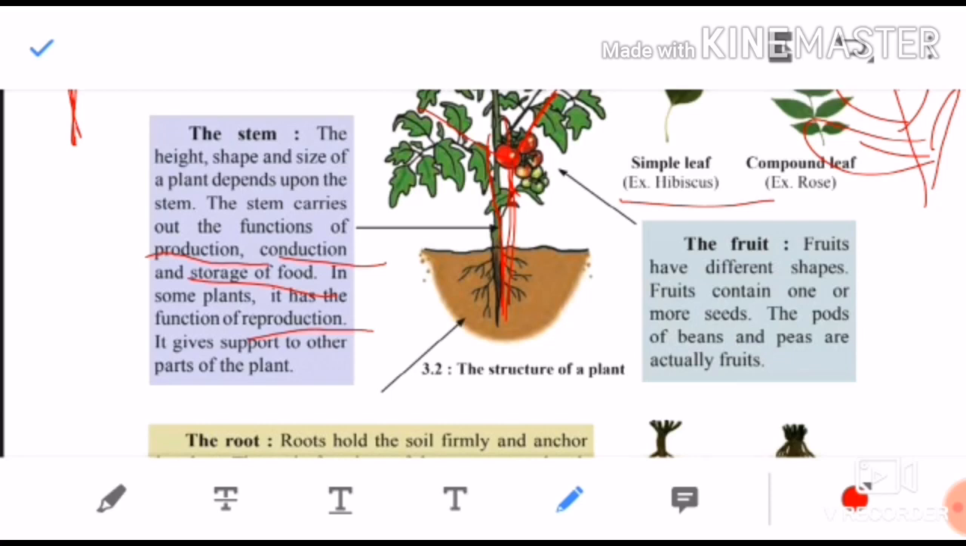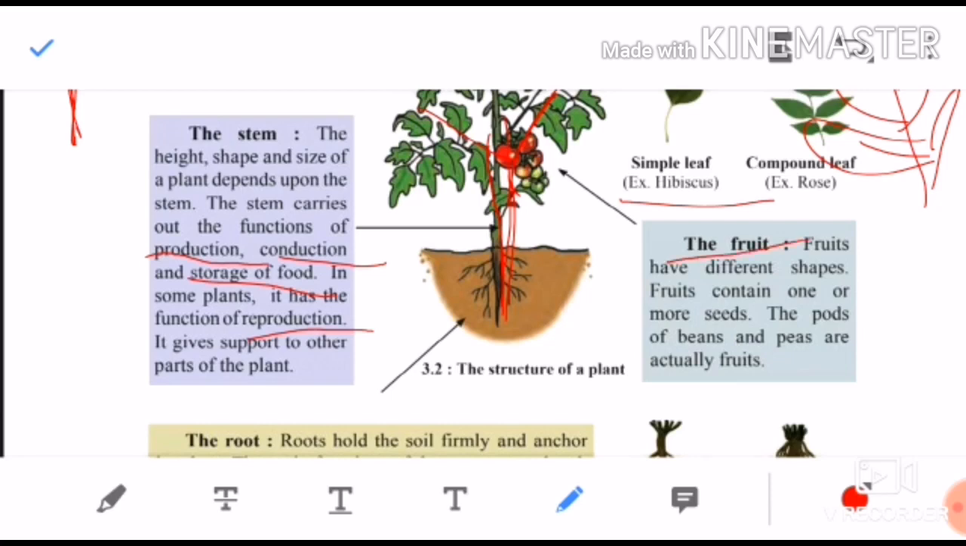So the stem gives support to the plant. Understood, children? The stem does three important functions: production, preparing food, transferring food, conduction of water and nutrients, they are transferring, conduction, and sometimes storage also. So these are the important functions of the stem.